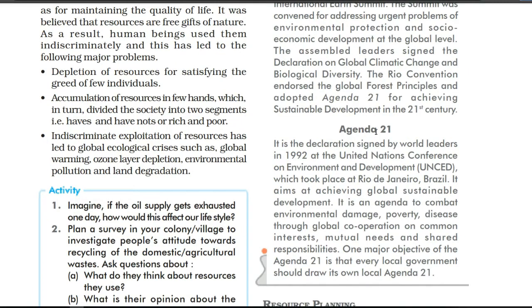After that, Agenda 21 came from the United Nations Conference on Environment and Development, UNCED, which took place at Rio de Janeiro, Brazil, in 1992. Its main aim is to achieve global sustainable development, and for this purpose this agenda also combines environmental damage, poverty, and disease through global cooperation on common interests. These kinds of topics were discussed, and when all the countries come back to their nations, they are going to make their own Agenda 21 at the national level, as we all know that different countries have different kinds of problems.